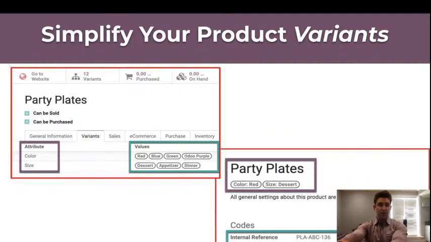And we've, of course, thought about that. So every single variant, this one being a red dessert size party plate, is going to be able to have its own SKU and barcode as well. And so when we have orders coming in for particular types of a particular product, we're going to be able to move those around using a unique barcode that will make sure that we're moving the proper variant of a product.